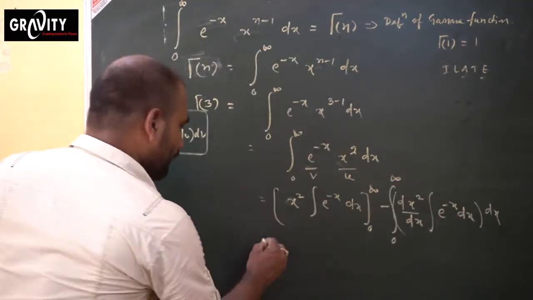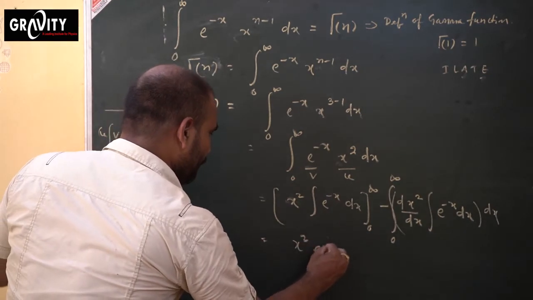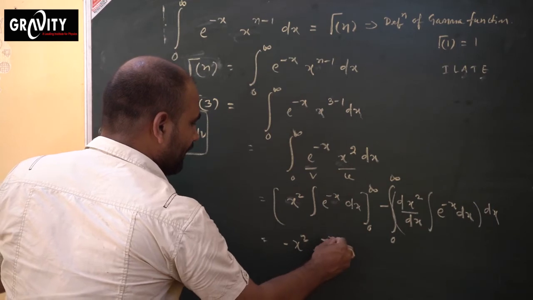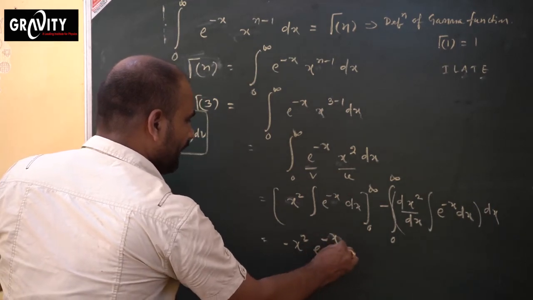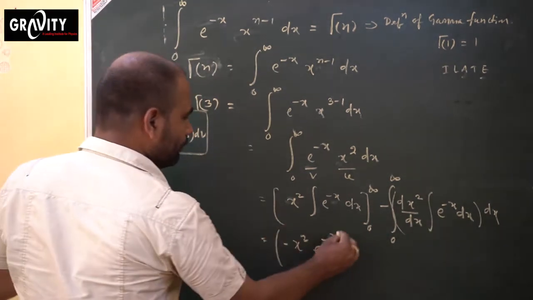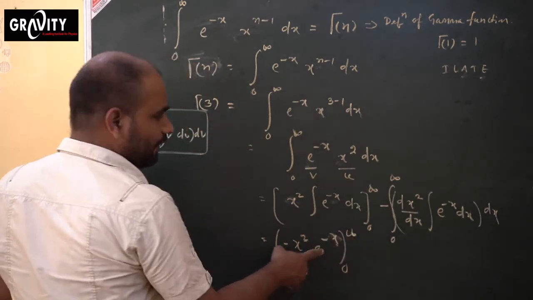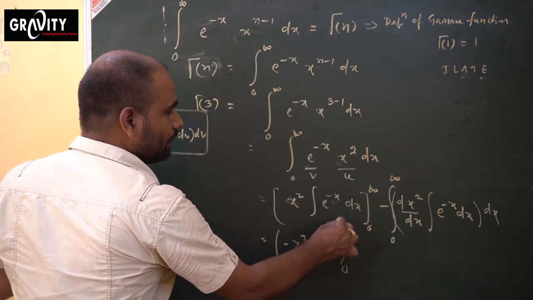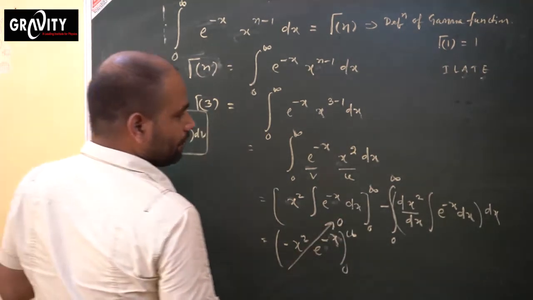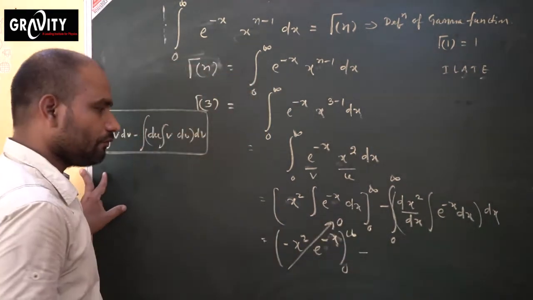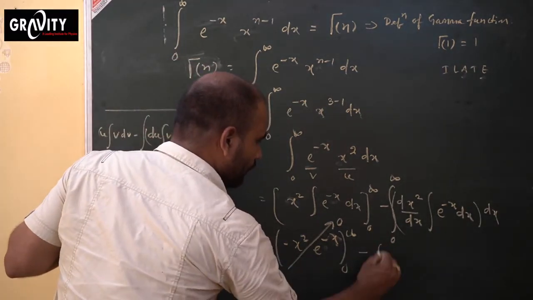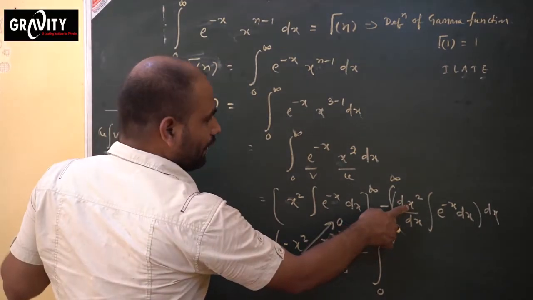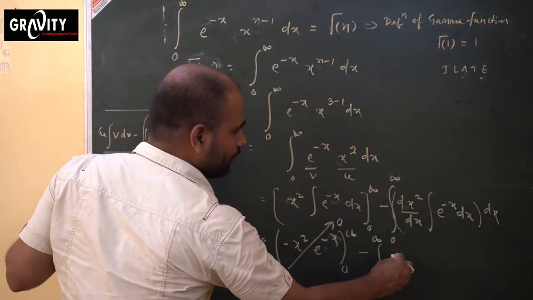Because then x square of e to the power, because integration of e power minus x means how much? Minus e power minus x, minus e power minus x, the limit from 0 to infinite. Because I have told you that e power minus x from infinite to 0 means this will be 0. Then minus of integration from 0 to infinite. So what is the integration of x square? Sorry, what is the derivative of x square?